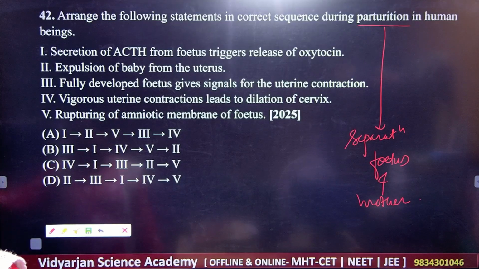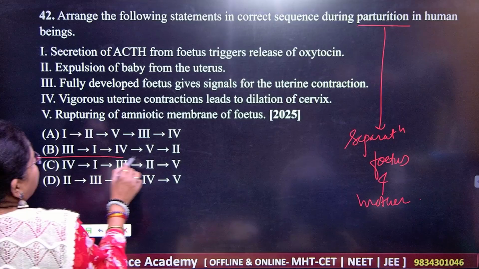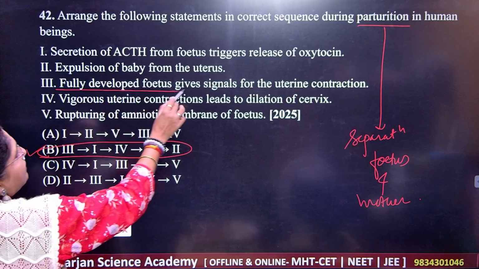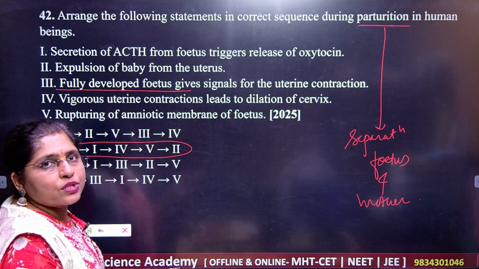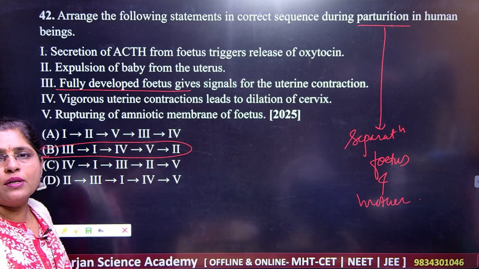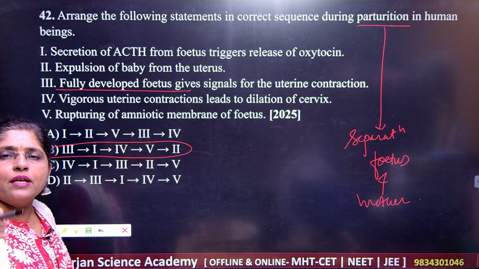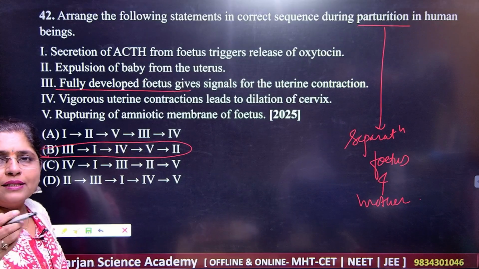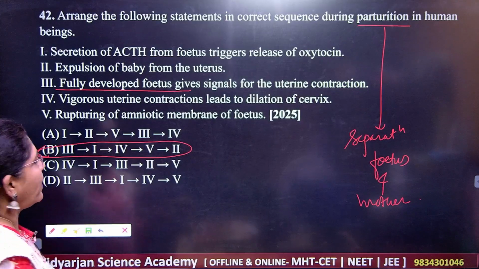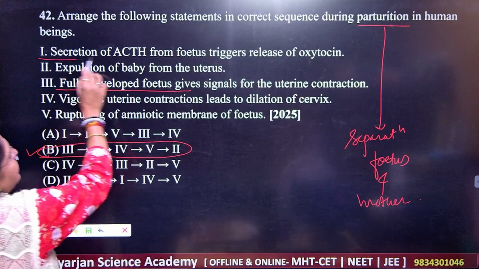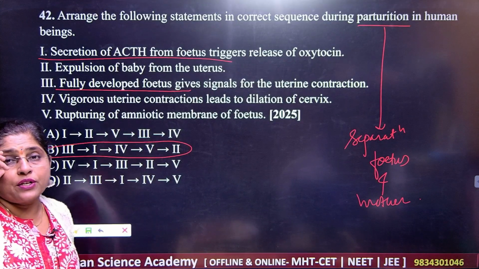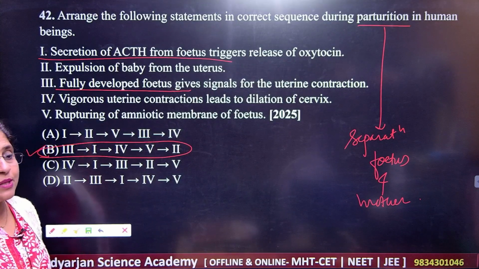So what should be your correct answer? Your correct answer here is B. B is the correct answer. First, it should be fully developed. It gives the signal for uterine contraction. You know that the fetus itself gives the secretion. Fetal pituitary gland will give the secretion of the hormone, and then it will give the signal for the contraction of what here? Uterus, right? So this is the first step. Second is secretion of ACTH. You know that the fetus itself will give the secretion of what here? ACTH. What is the meaning of ACTH?